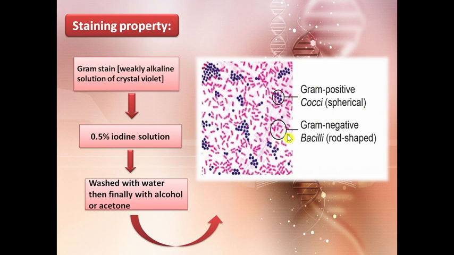While Gram negative bacteria have a very thin cell wall, and when it is applied with the alcohol or acetone, the stain gets washed out, and that's why they are termed as Gram negative bacteria. Gram positive bacteria do not let the alcohol penetrate into them, and that's why the stain remains. So this was about the staining property of the bacteria.